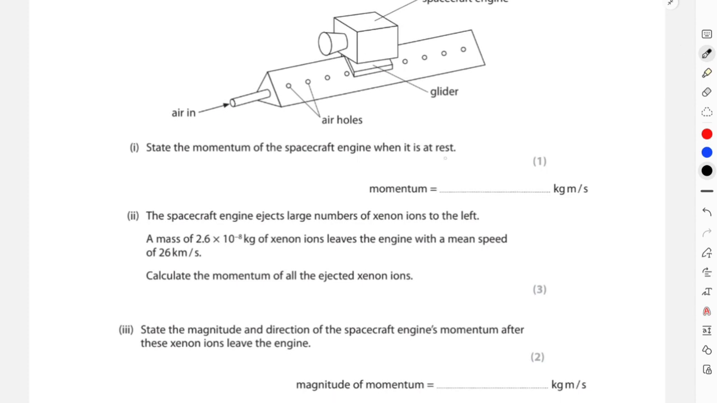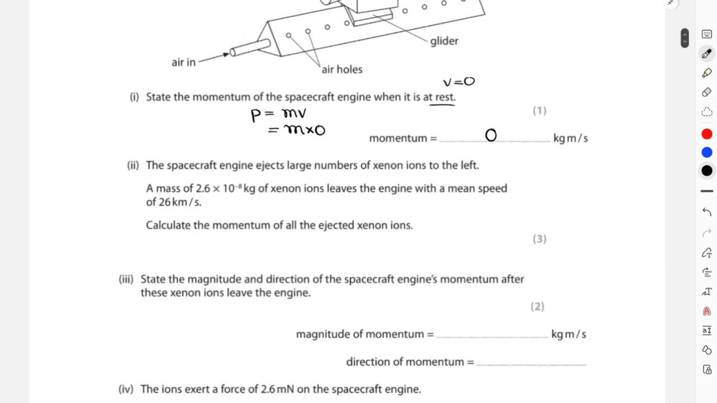So when it is at rest, that means your velocity is 0. So it doesn't matter whatever the mass of your spacecraft is. If you're going to find out momentum, that is mass times velocity, and we are not aware what the mass of this spacecraft engine is. So I'll write m multiplied by 0. Anything multiplied by 0 always gives you 0. So at rest, the momentum of the spacecraft engine was 0 kg meters per second.